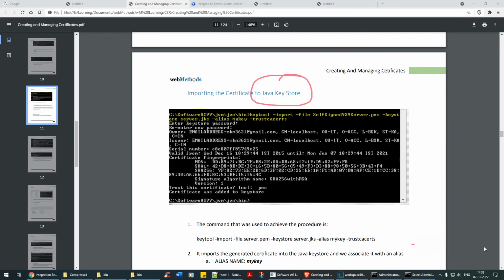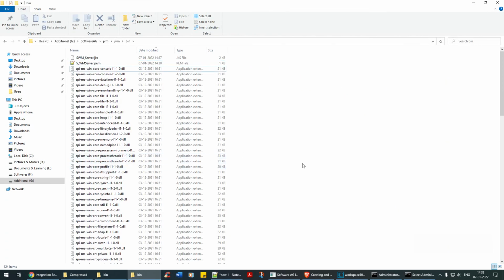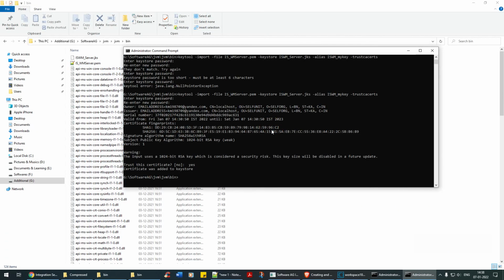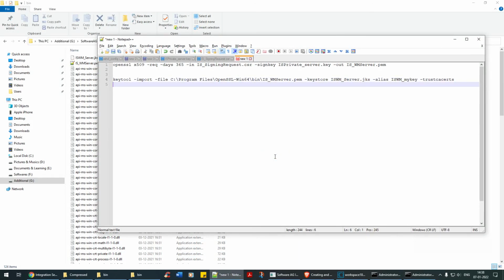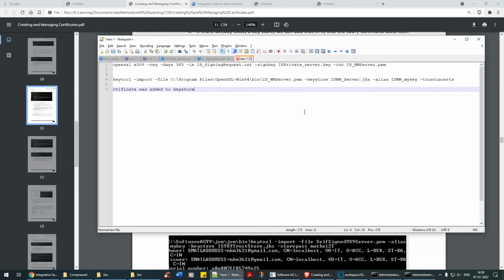Next, how do you import the certificate to a TrustStore? Well, this is the command, as simple as that. Again, for this you need the PEM. That's a problem. Okay, so let's copy this again. Okay, did not copy it. Copy and paste. And in our case, it is server.pem.